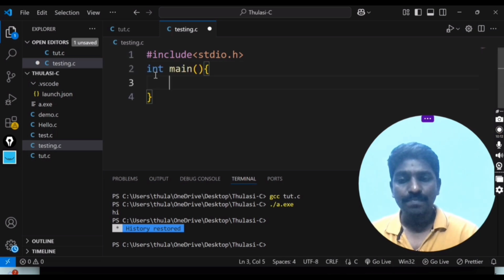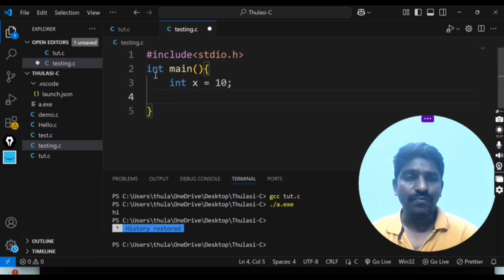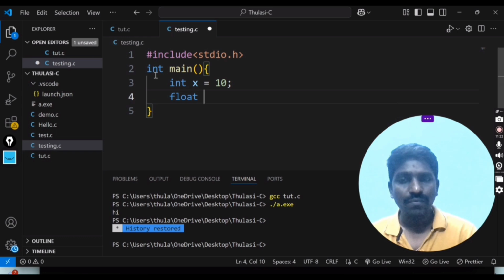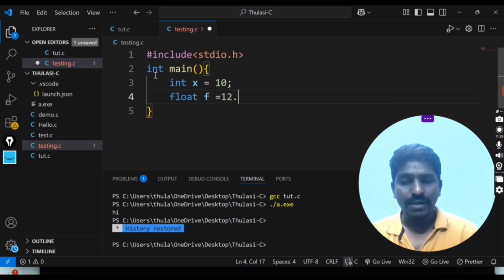Here I write int x equal to 20, or anything which you want to take, and float f equal to 12.3, or whatever it may be.